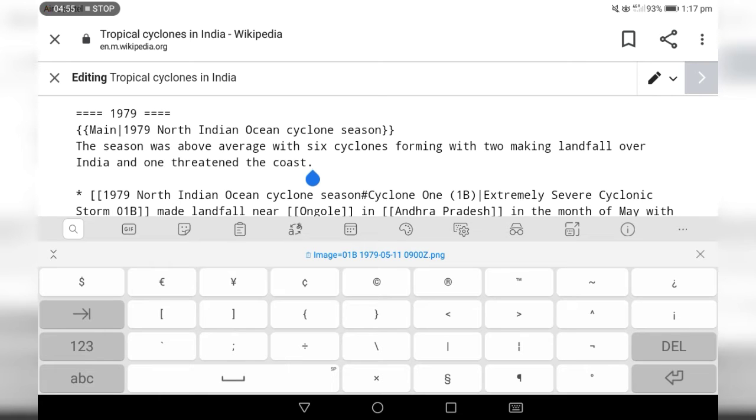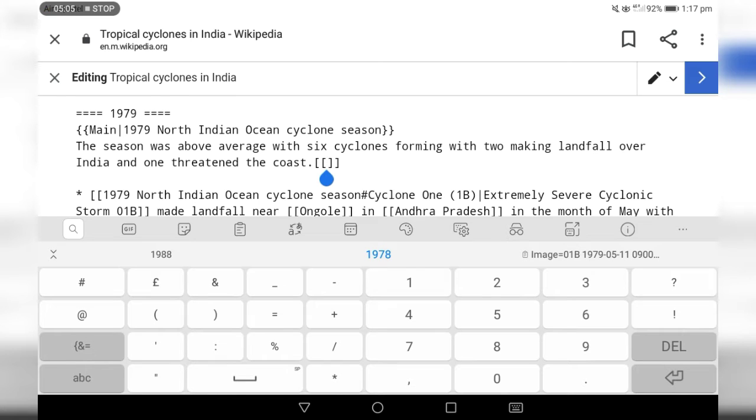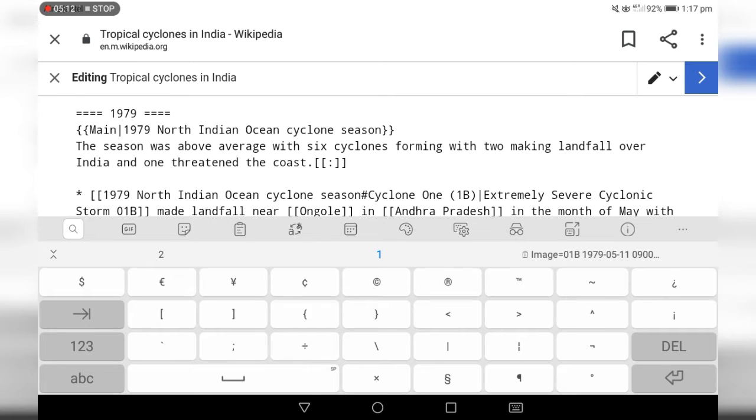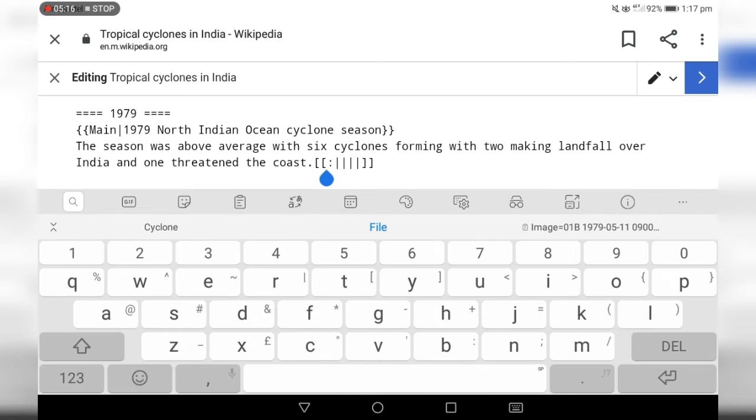So first we need to add brackets. Brackets are important. One side double brackets and the other side the same. In between, one more code I would like to say, this one. And another dash, total 4 times. One more word important for coding is file. You should add file.